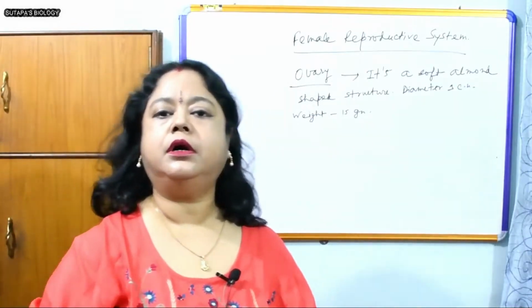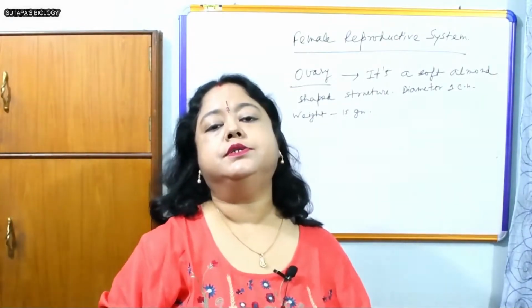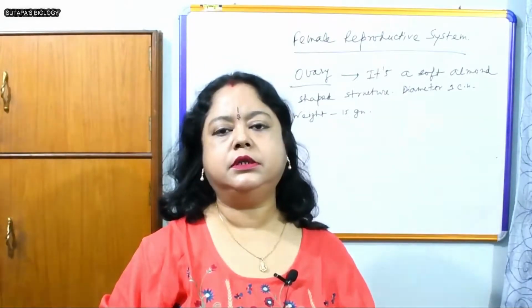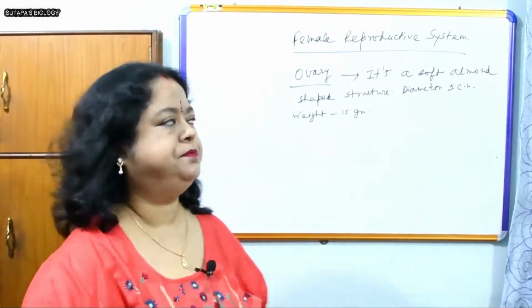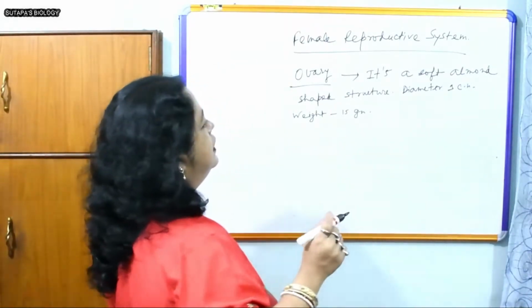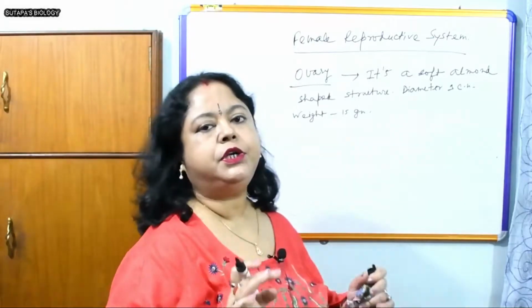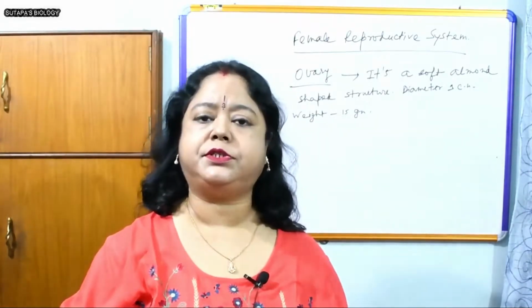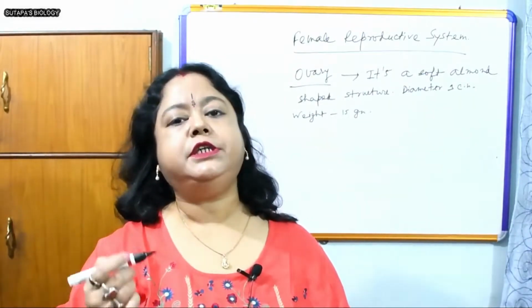Like the testis, the ovary also starts to produce the ovum after puberty, at the age of 12 to 14. Next, the actual structure of the ovary. We have studied the LS of the testis, and in the ovary it's the TS of the ovary.